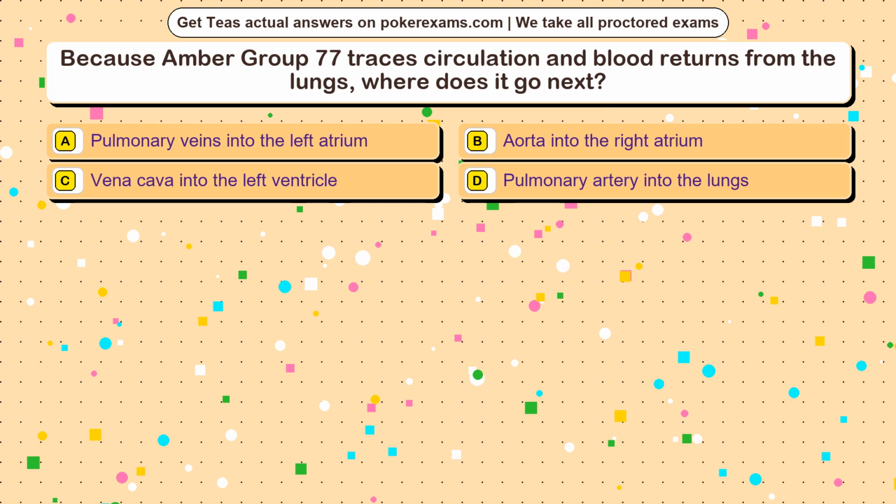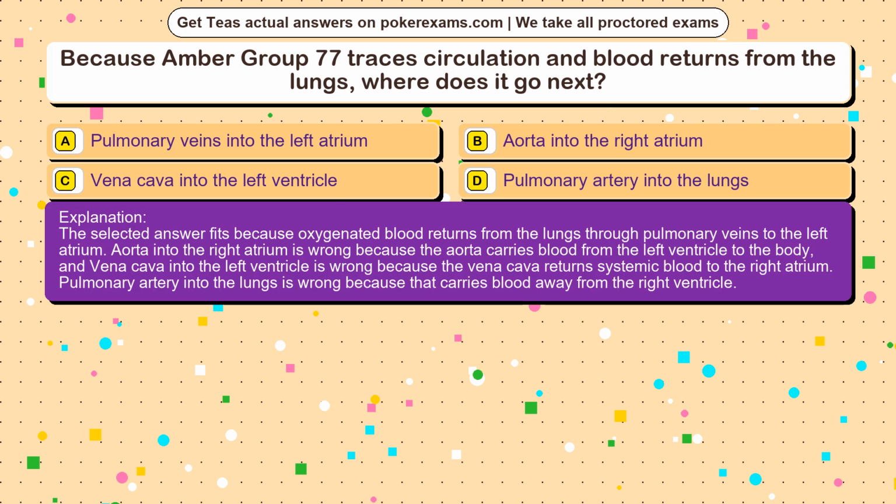The correct answer is option. The selected answer fits because oxygenated blood returns from the lungs through pulmonary veins to the left atrium. Aorta into the right atrium is wrong because the aorta carries blood from the left ventricle to the body, and vena cava into the left ventricle is wrong because the vena cava returns systemic blood to the right atrium. Pulmonary artery into the lungs is wrong because that carries blood away from the right ventricle.